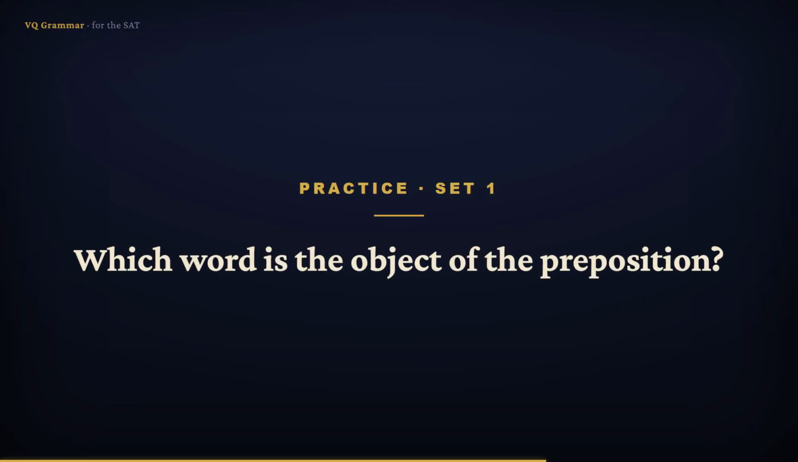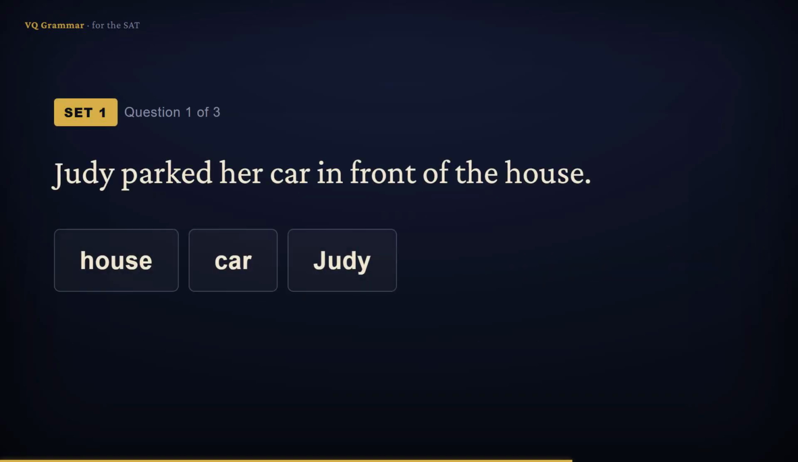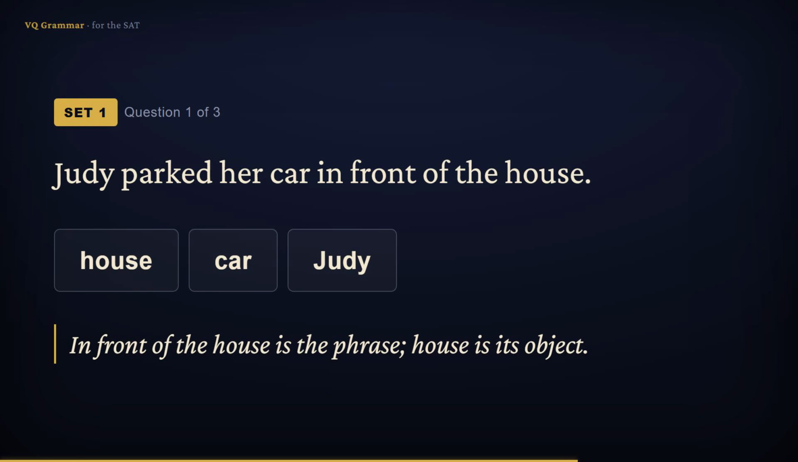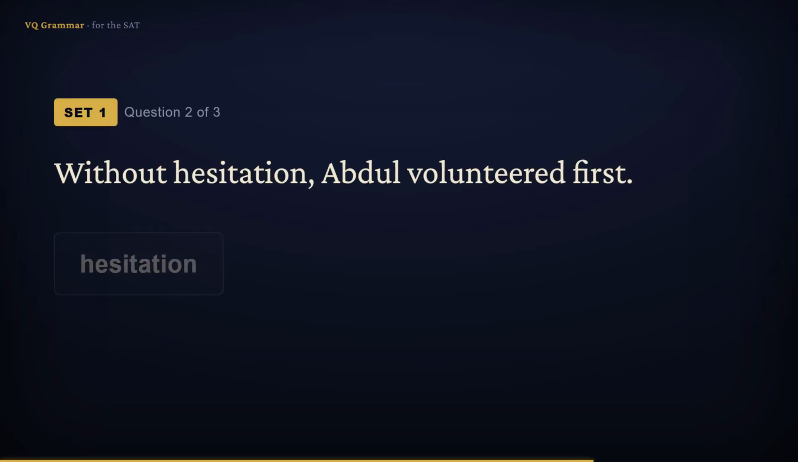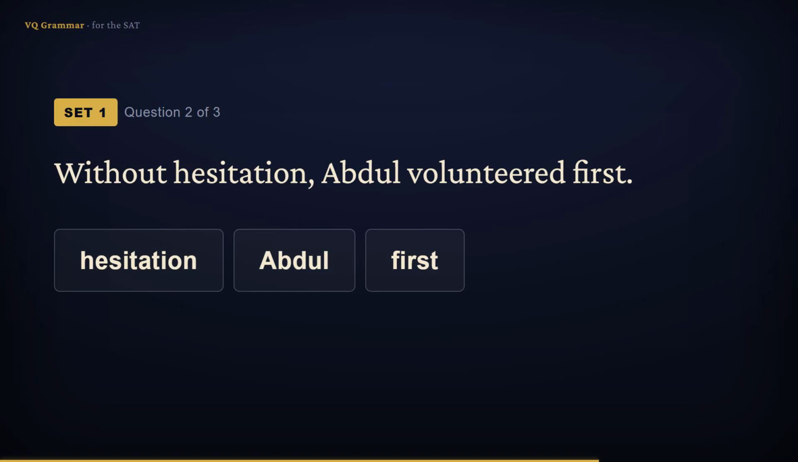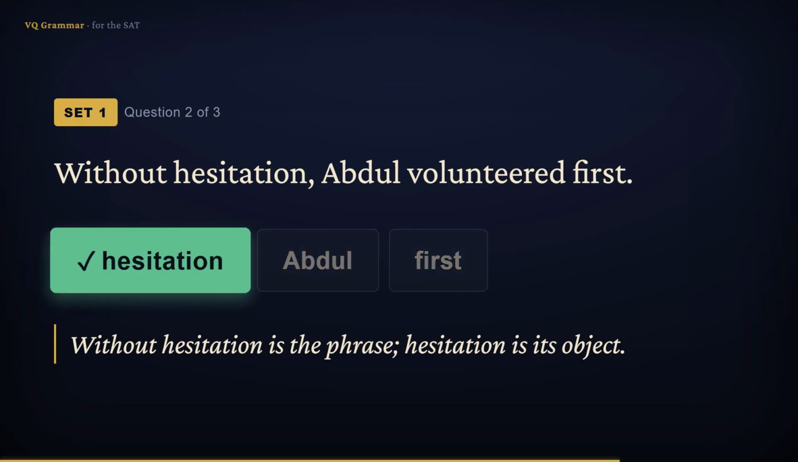Let's practice. Each sentence has a prepositional phrase. Pick the object, the noun or pronoun that ends the phrase. Pause and try before I answer. Judy parked her car in front of the house. The compound preposition is in front of, and the noun that ends the phrase is house, so the object is house. Without hesitation, Abdul volunteered first. The preposition is without, and its object, the noun closing the phrase, is hesitation. So the object is hesitation.